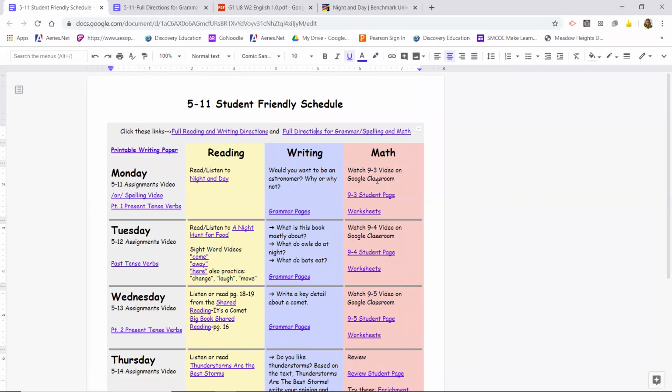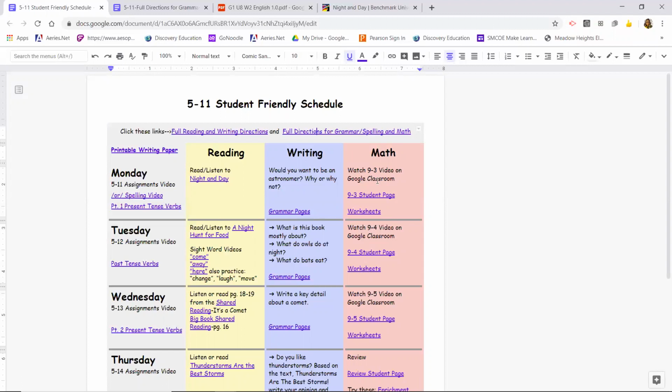Now let's talk about math. So for math, you are going to watch the 9-3 video on Google Classroom. So you're going to go to your Google Classroom, you're going to click under where it says weekly math assignments, and you will see a green link that has the video and the worksheets. So it's all in one link, okay?